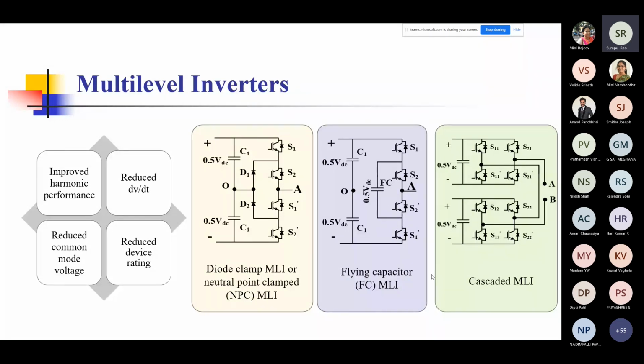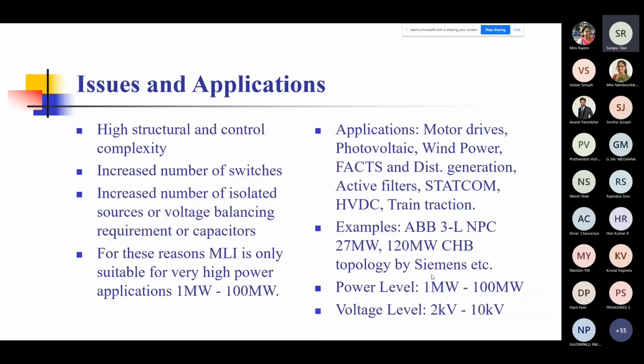So these are the 3 types, and then there are hundreds of versions which have come after modifying them, which more or less give us the same 4 important features that I have mentioned on the left side. If you see the issues of the applications with multi-level inverters, we can quickly conclude that compared to 2-level inverters, they have a more complex structure, both in terms of control and the structure itself.